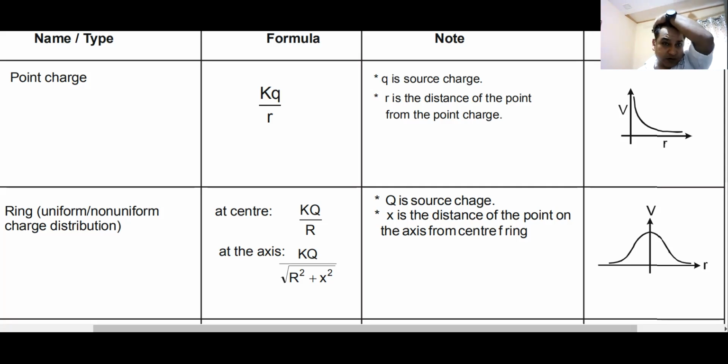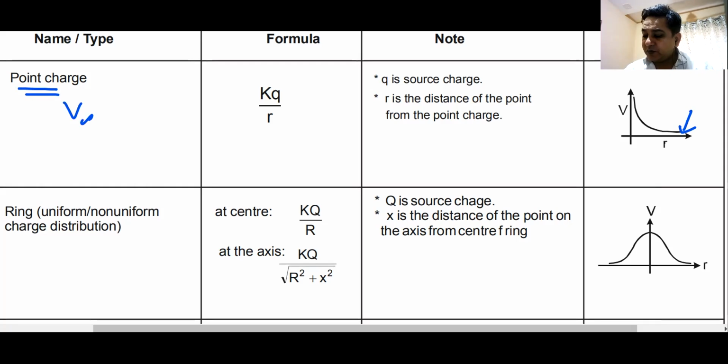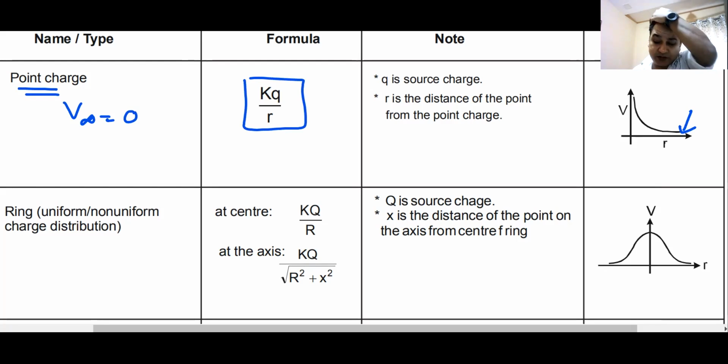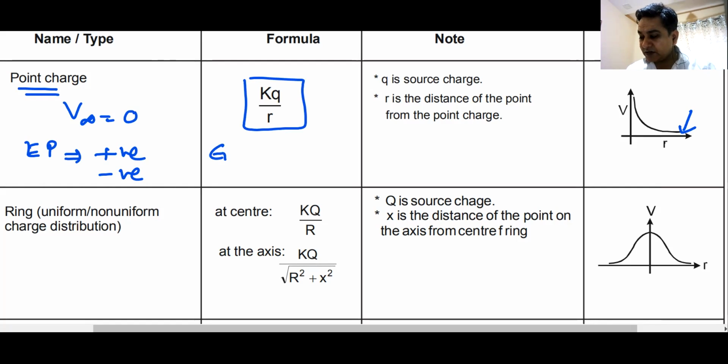Now, going on to the formula for electrostatic potential due to a point charge. Here also I have assumed the potential at infinity to be 0, and then the potential at a distance r becomes kq by r. Remember the difference between electrostatic potential and gravitational potential. Electrostatic potential is positive for positive charges and negative for negative charges. But gravitational potential will always be negative. It is never taken as positive. The formula for gravitational potential is the same, but instead of K, you put G.